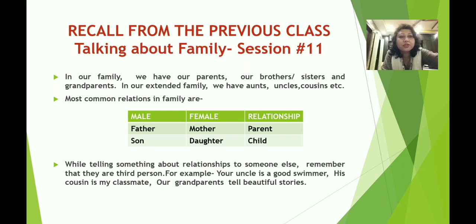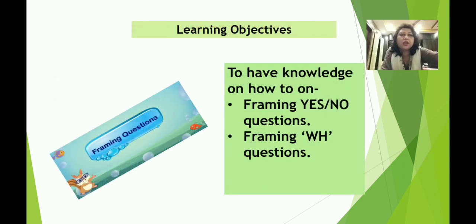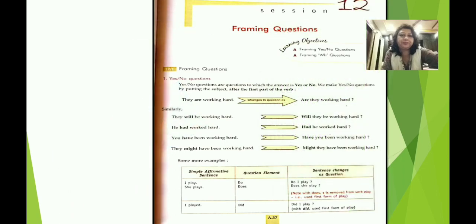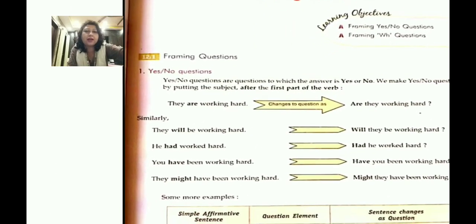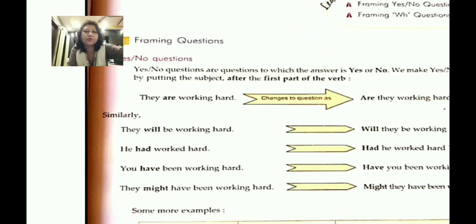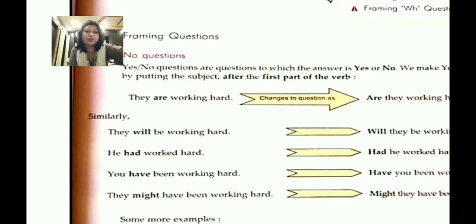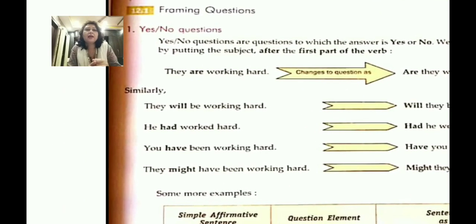Now let's come to today's session. Today's session is framing questions, and the learning objectives are that we will have knowledge of framing yes and no questions, questions for which the answer will be yes or no, and framing WH questions. Let's see what it is. So the first one is yes and no questions.